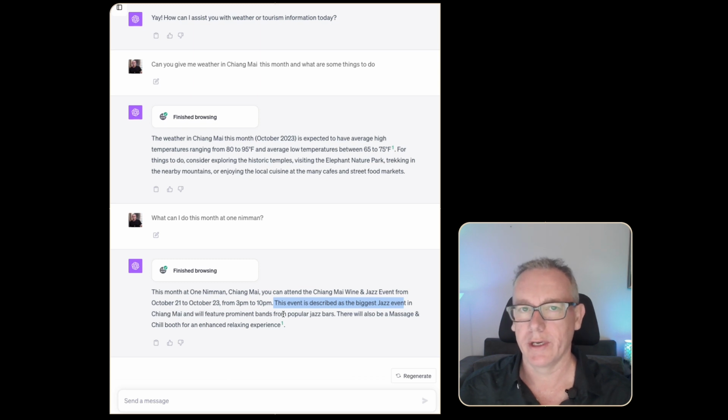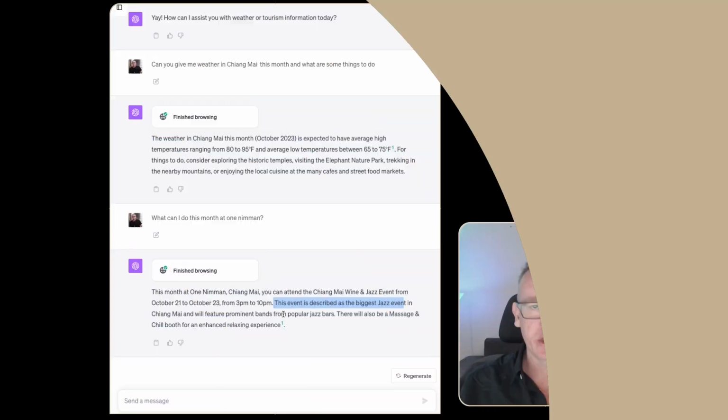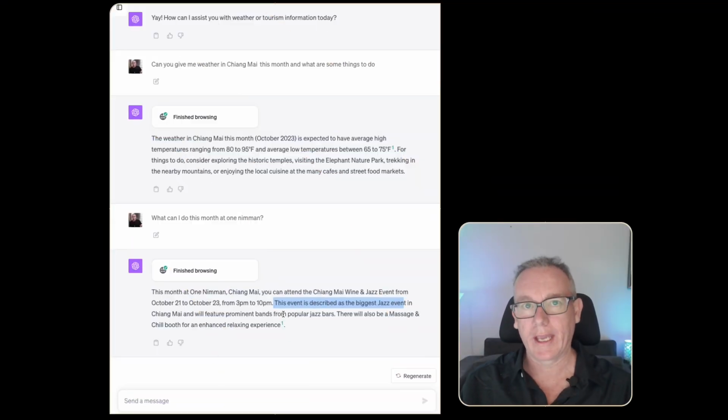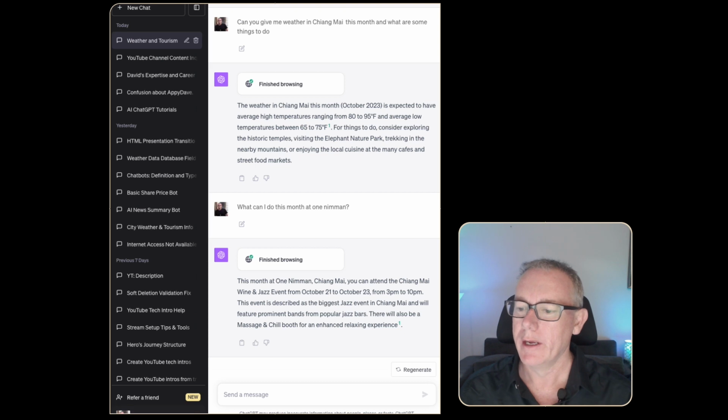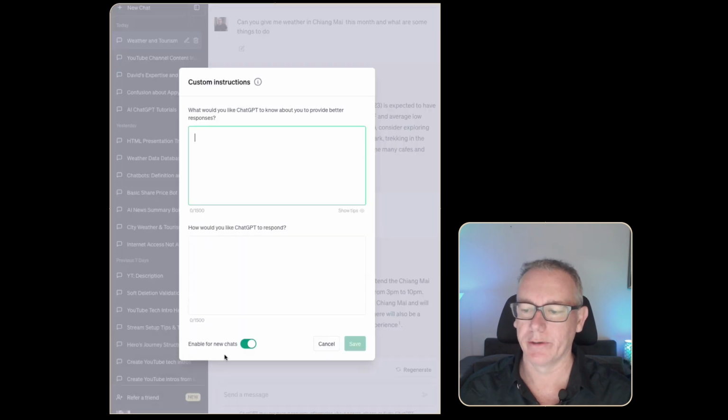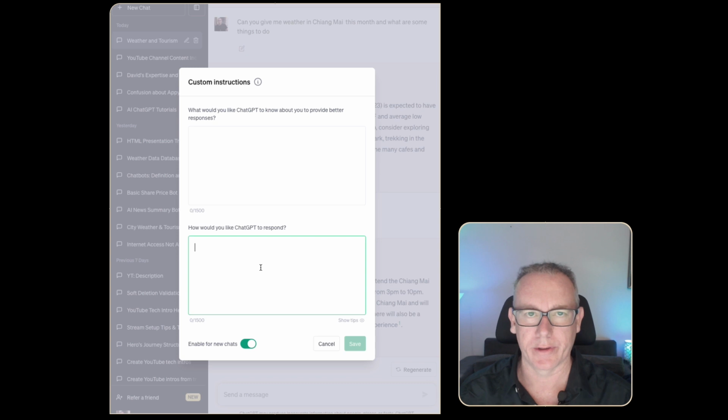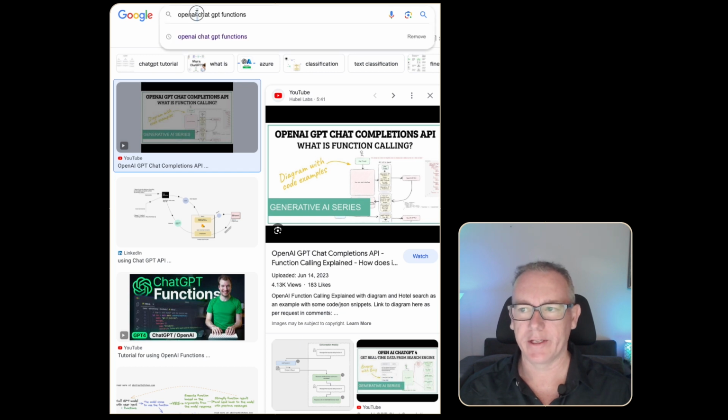Let's move on to the next way we might interact for tourism and weather. I'll just show custom functions just to see what can be done. This is not part of this Browse with Bing idea, but this simple prompting technique is working quite good with the Browse with Bing, but let's take it up a notch and see what else we can do. So if we go over to custom instructions, we might be able to do something here that uses the Browse with Bing. I'm not sure, we'll have to see. But I'll also take it a little bit further and just check out this idea of OpenAI ChatGPT functions.